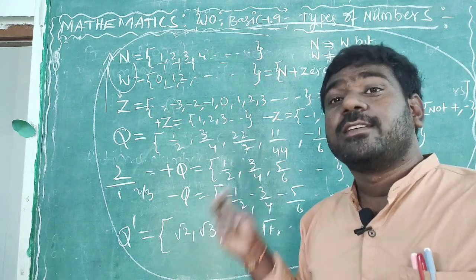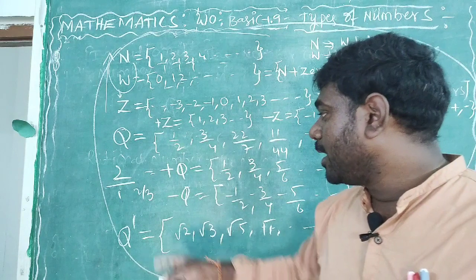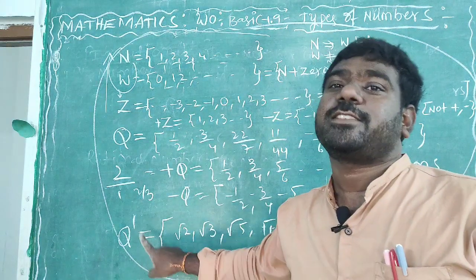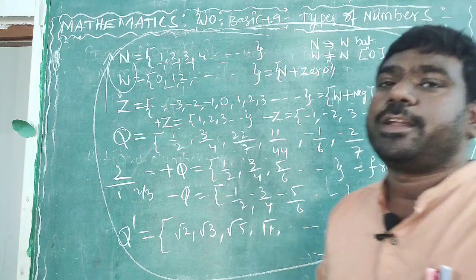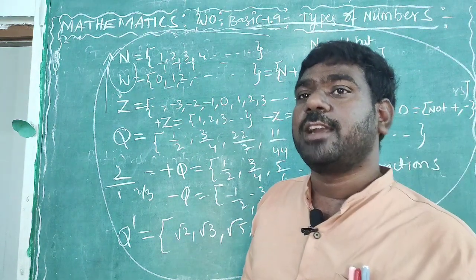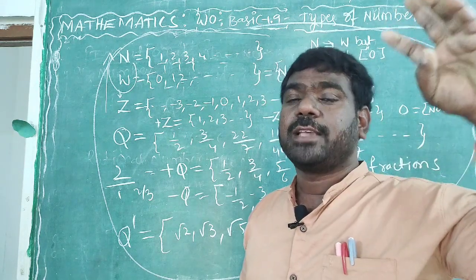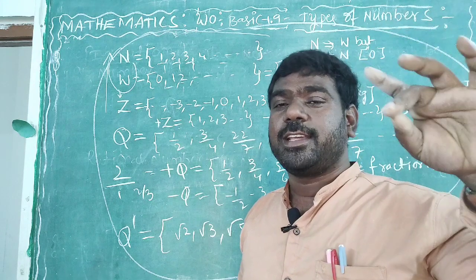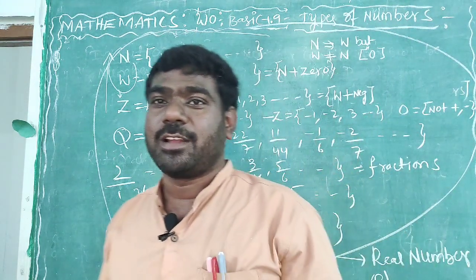The next type is the number which cannot be written in the form of p by q, called irrational numbers. So finally we conclude the types of numbers are rational numbers and irrational numbers. Natural numbers, whole numbers, integers, and fractions are included in rational numbers.